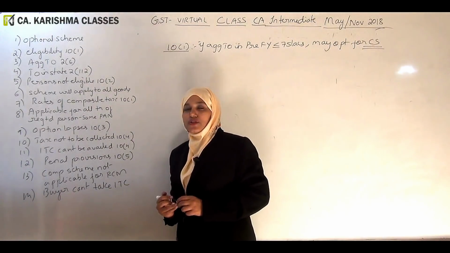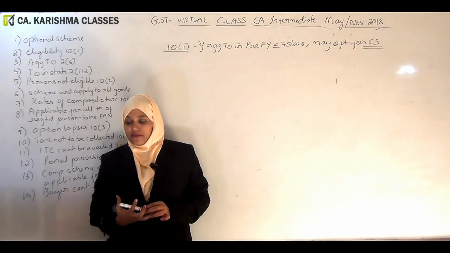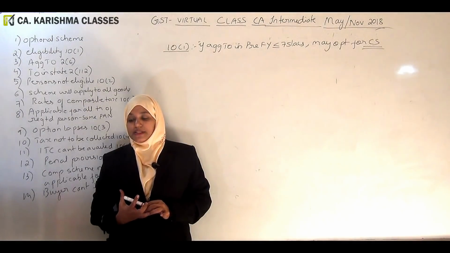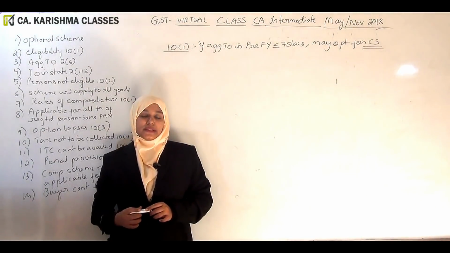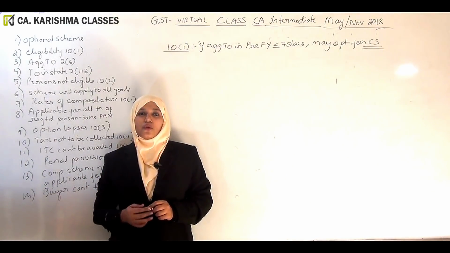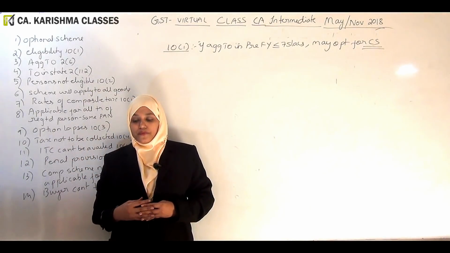So they are asking us to look at last year's turnover, the aggregate turnover in the preceding financial year. If it does not exceed 75 lakhs, a person will be eligible for the composition scheme. However, this 75 lakhs has been enhanced to 1 crore and then again to 1.5 crore. They have made it 1.5 crore.